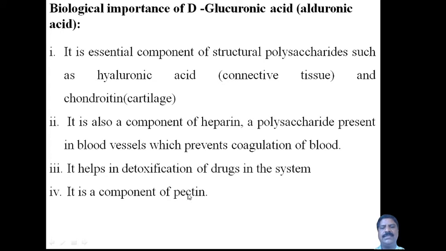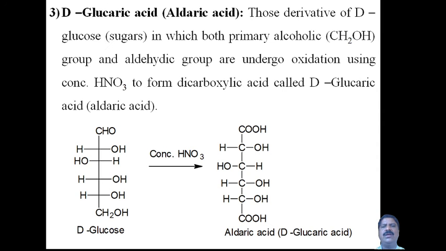Pectin is present in tissues, and glucuronic acid is a component of pectin. Amylose and pectin are polysaccharides that are present. These are the biological importance of D-glucuronic acid or alduronic acid. Now coming to the third one, glucaric acid. What is this glucaric acid?